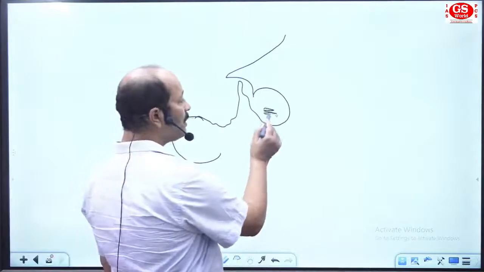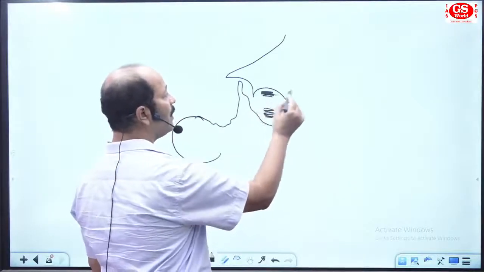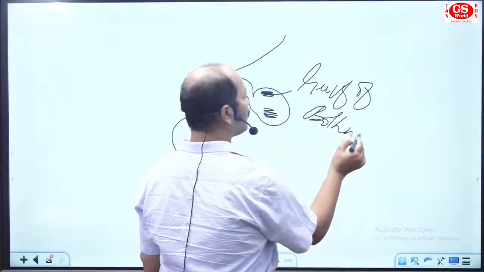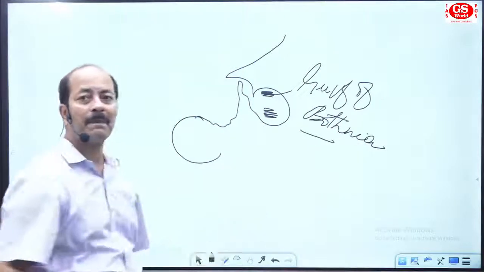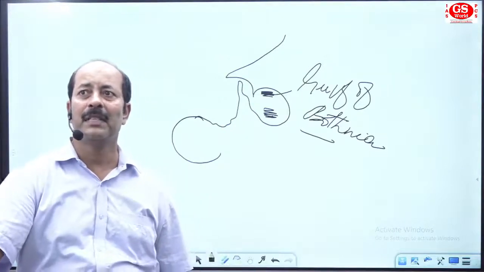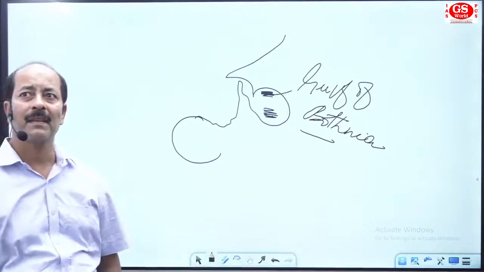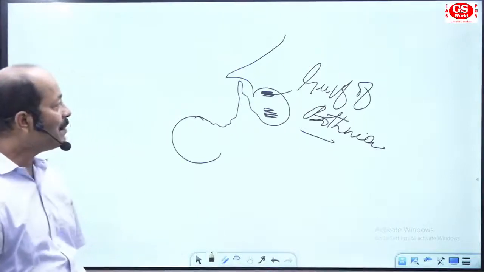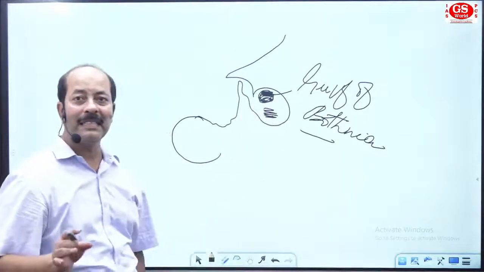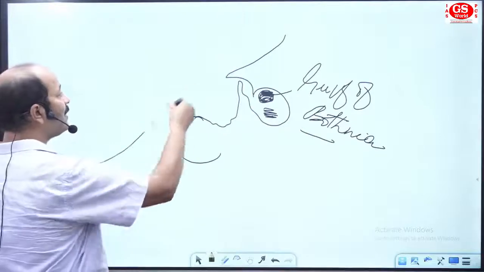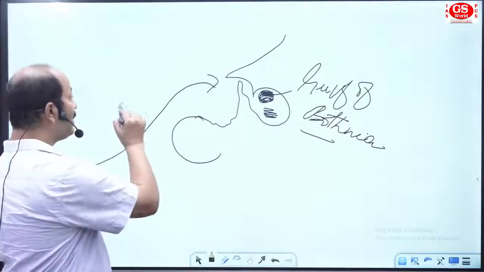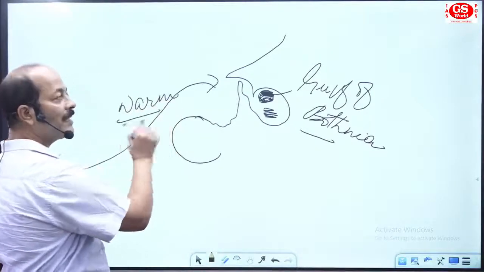You have this area as the Baltic Sea. In the north of the Baltic Sea you have the Gulf of Bothnia. You may have seen the Gulf of Bothnia in your atlas. Try to see this area, the Gulf of Bothnia. This is the northern part of the Baltic Sea. Here you see the oceanic current is going from the Atlantic to the northwestern part of Europe. It is a warm current here again. The nature of the current is warm.